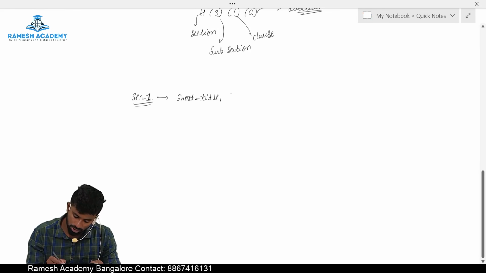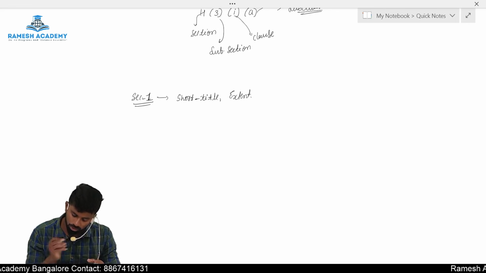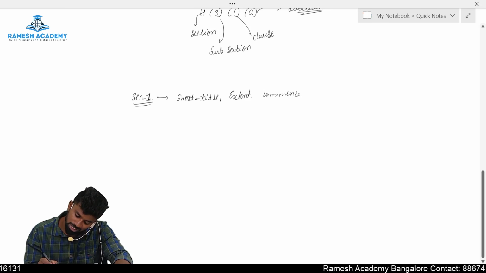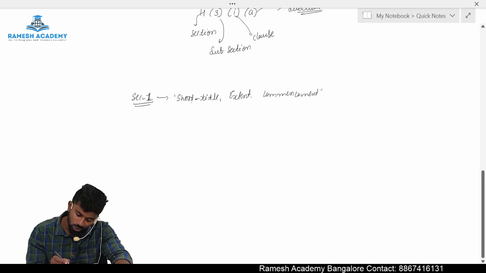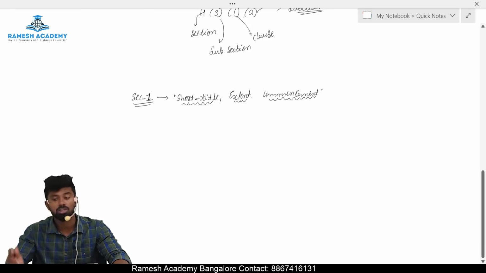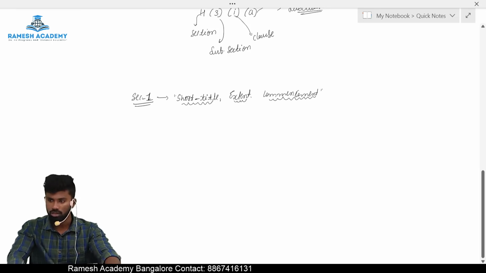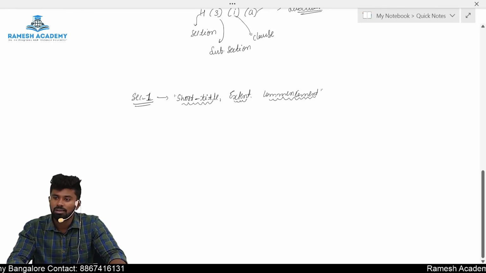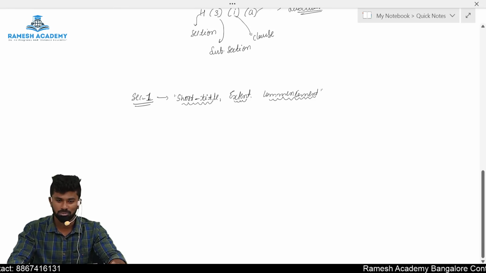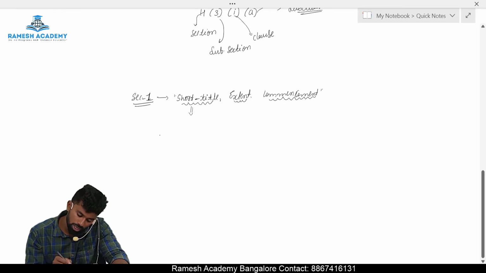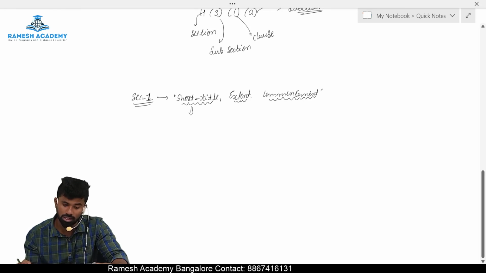It also provides the extent of applicability of the law, to what extent this law is applicable, and it also provides about commencement, meaning on what date this law came into force. So in all the laws, section number 1 provides short title, extent and commencement, and in a few cases it may also provide applicability of the law, meaning to what section of society or to what extent that law is applicable.